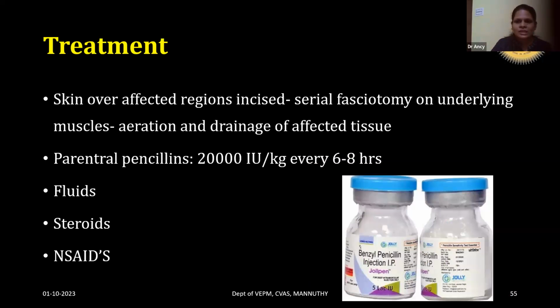So for the treatment of this disease, the skin over the affected areas should be incised so as to drain the edematous fluid, and gas will be there in that region, in the head region. So we can drain that fluid as well as that gas, and it will provide some aeration for the underlying muscles. And penicillins should be used. They are the drug of choice, 20,000 IU per kg body weight every 6 to 8 hours. Either benzyl or procaine penicillin or penicillin sodium should be used.